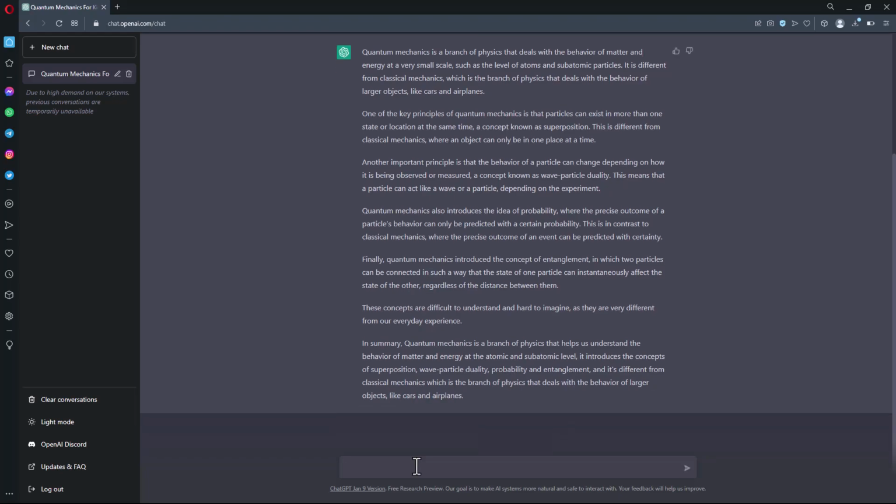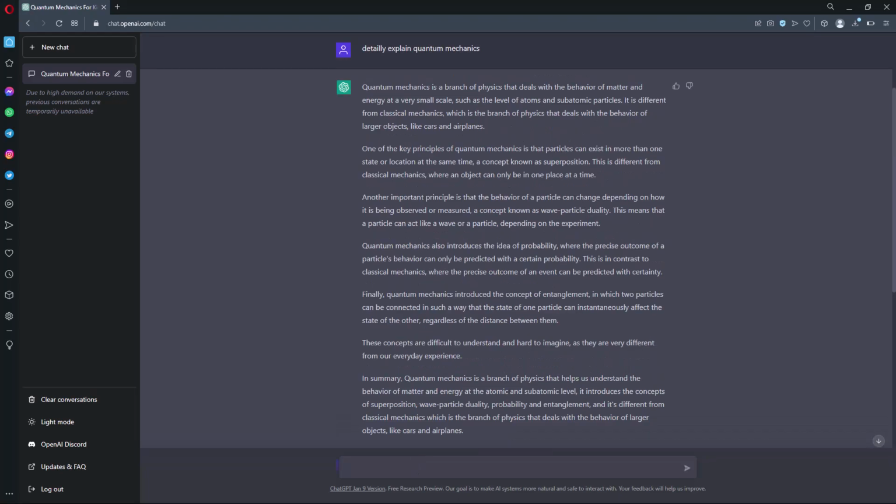Finally, quantum mechanics introduces the concept of entanglement, in which two particles can be connected in such a way that the state of one particle can instantaneously affect the state of the other, regardless of the distance between them. These concepts are difficult to understand and hard to imagine, as they are very different from our everyday experience. In summary, quantum mechanics is a branch of physics that helps us understand the behavior of matter and energy at the atomic and subatomic level. It introduces the concepts of superposition, wave-particle duality, probability and entanglement, and it's different from classical mechanics, which is the branch of physics that deals with the behavior of larger objects, like cars and airplanes.